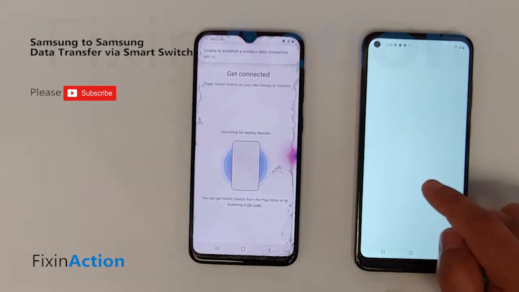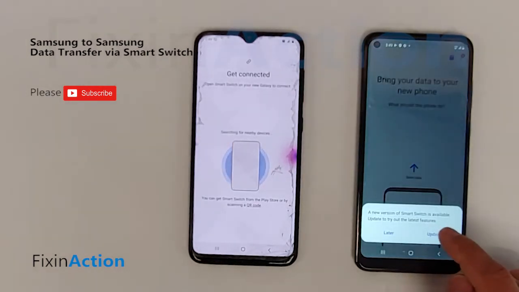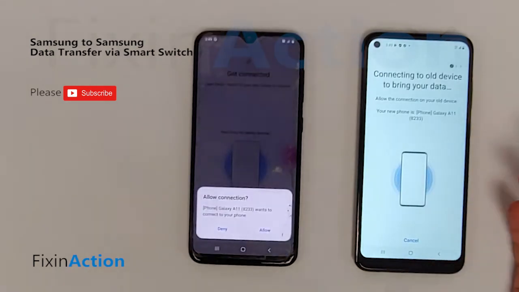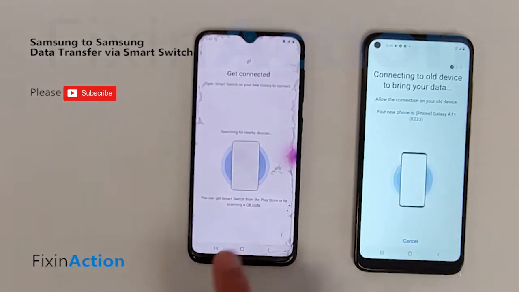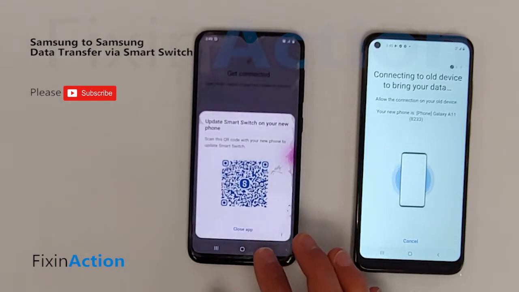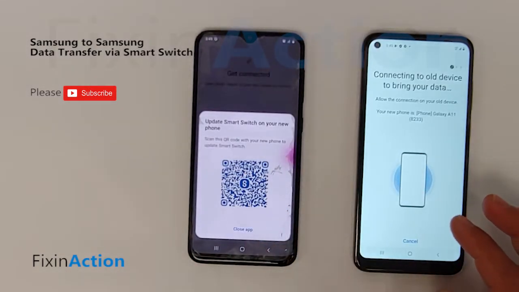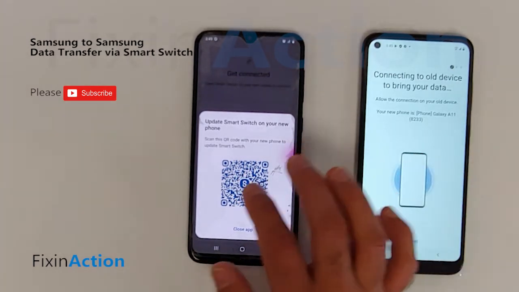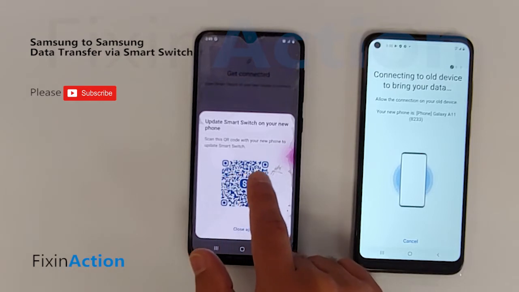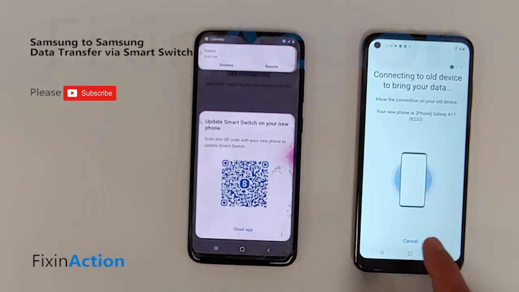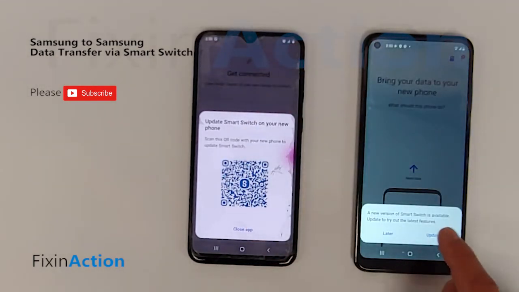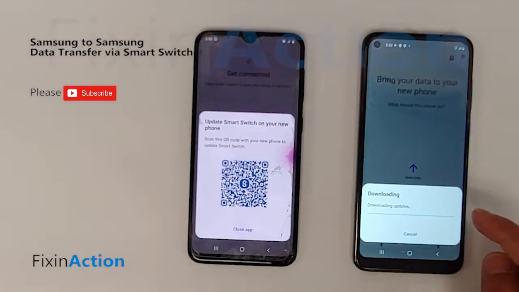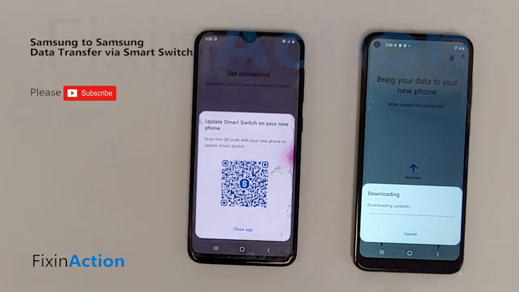So click on Smart Switch, and okay, it's telling us update. If you update it, good. If not, it's okay, it will be connected automatically. Now allow on this device, and it's telling us to allow the connection on your old device. Your new phone is Galaxy, and it's going to scan the QR code with your new phone to update Smart Switch. So you have to update the Smart Switch. Just wait for it, let it update.